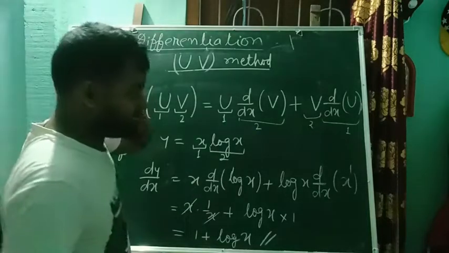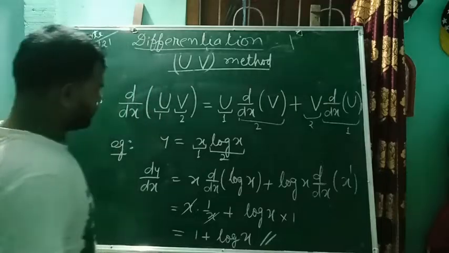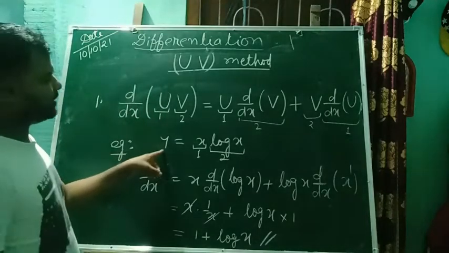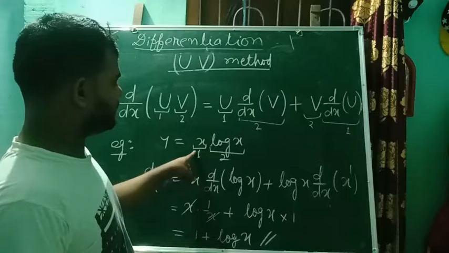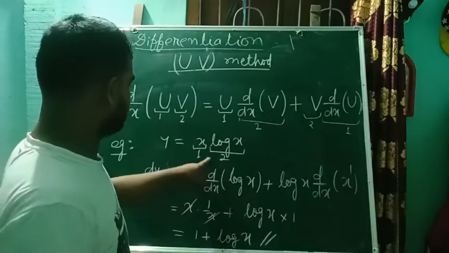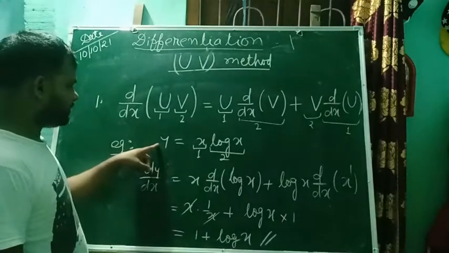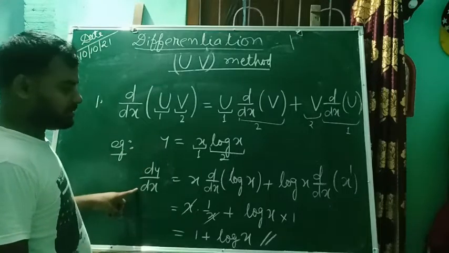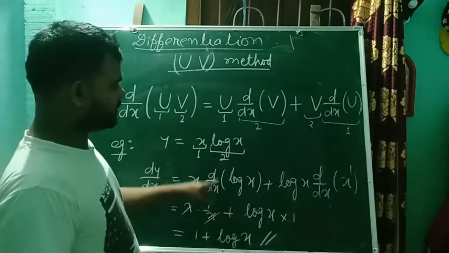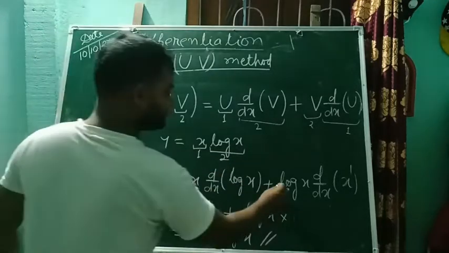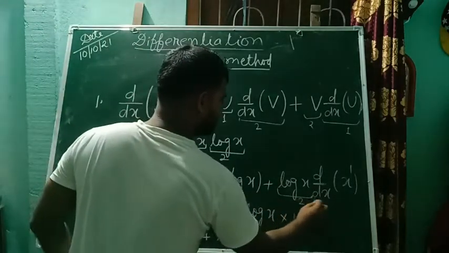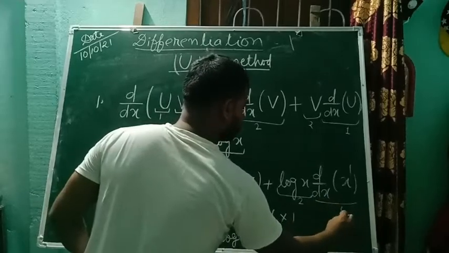Here this one is the example of the product rule. You see this function y is equal to x log x. So consider this the first function and this one the second function. We have to find the derivative of y, so d by dx: first function as it is and the derivative of the second function, then the second function as it is and the derivative of the first function.